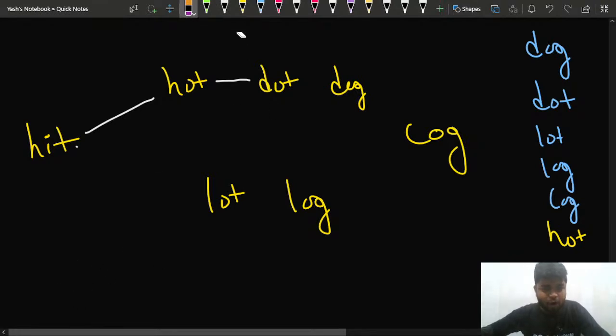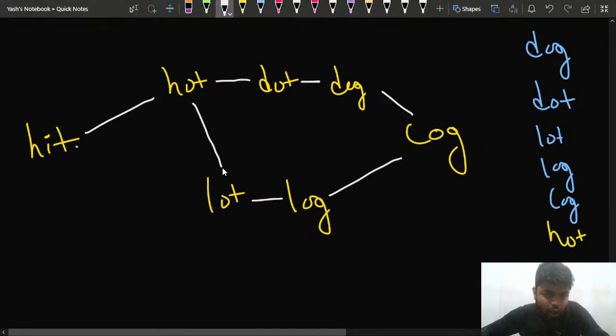Now if I have hot, I'll connect it with this, then dot and dog will get connected, then dog and cog also, since only one letter difference is there, so that's why I'll connect these as well. Then log and cog will get connected as well, then lot and log will get connected, and this can also get connected, hot and lot. Then this can also get connected, and similarly this can also get connected, right?